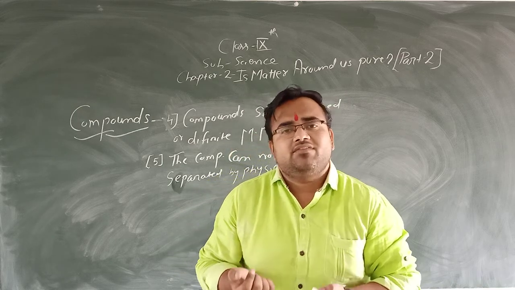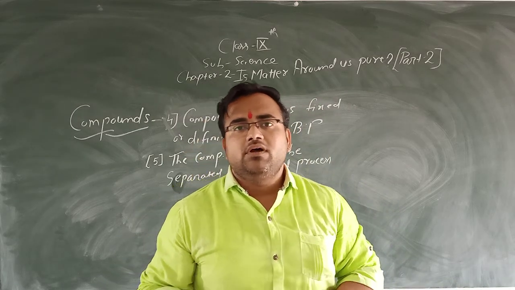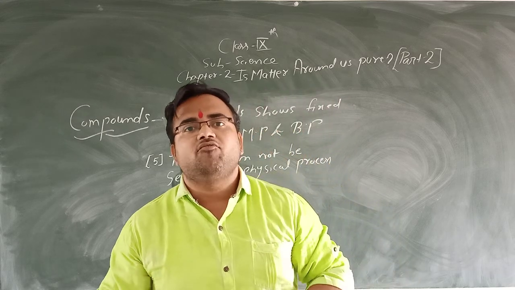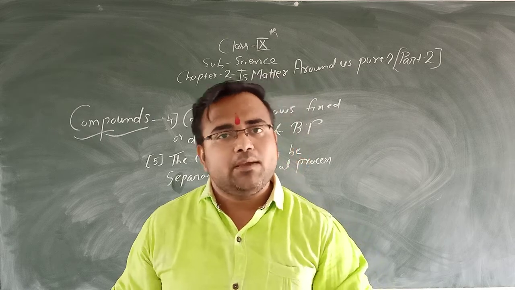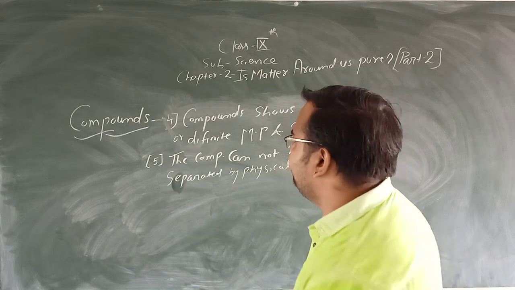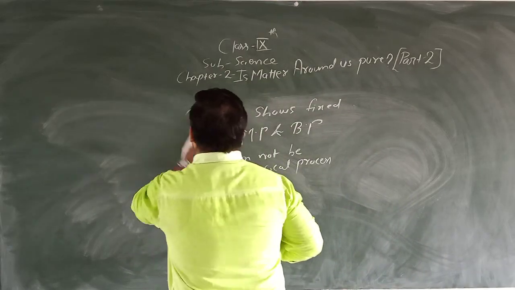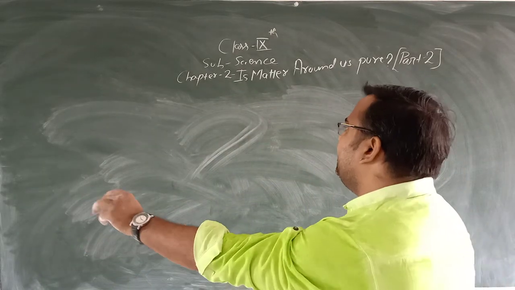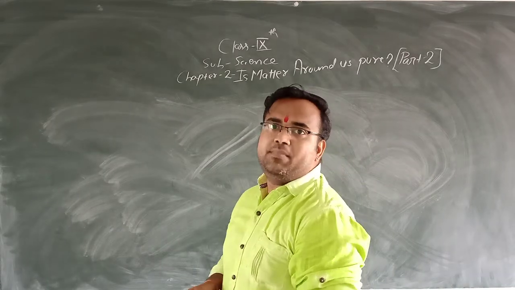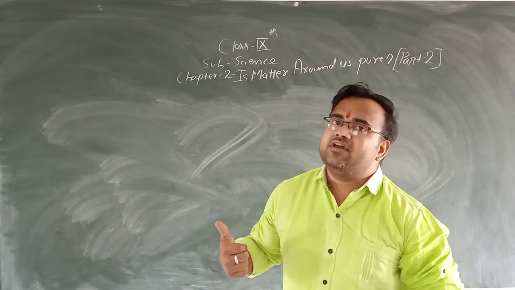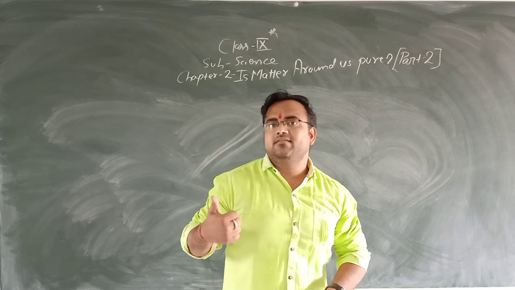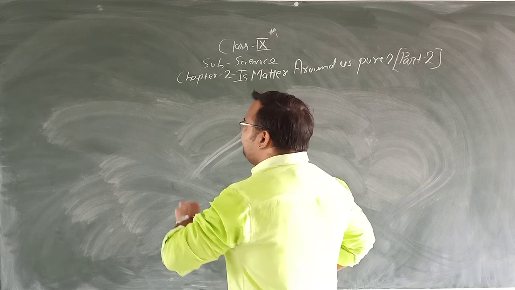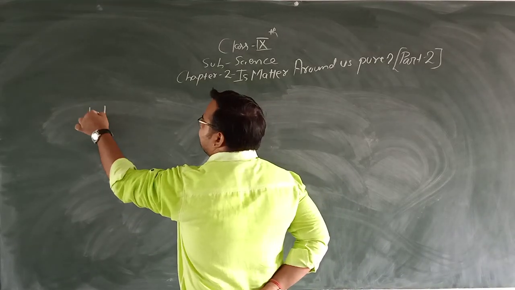Now we have seen the examples of compound also. Now we will proceed for the mixtures. What is mixture and what are the basic properties of the mixture? Clear? Next is mixture. Next classification of matter is mixture. See, the first classification of matter was elements, compounds, and now the third classification is mixture. Okay, so the mixture.